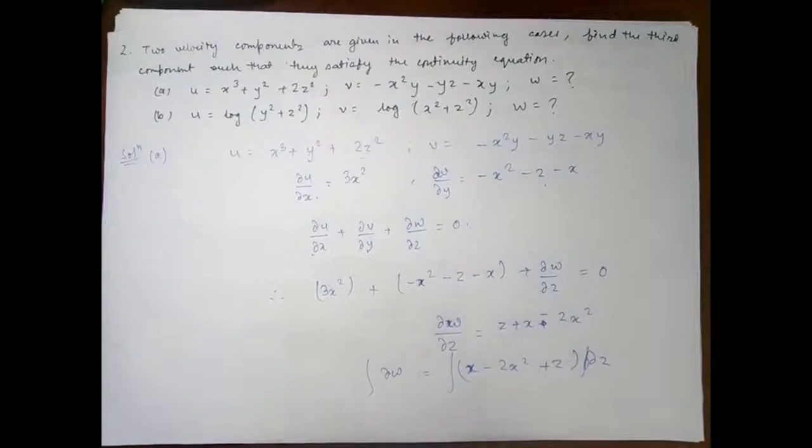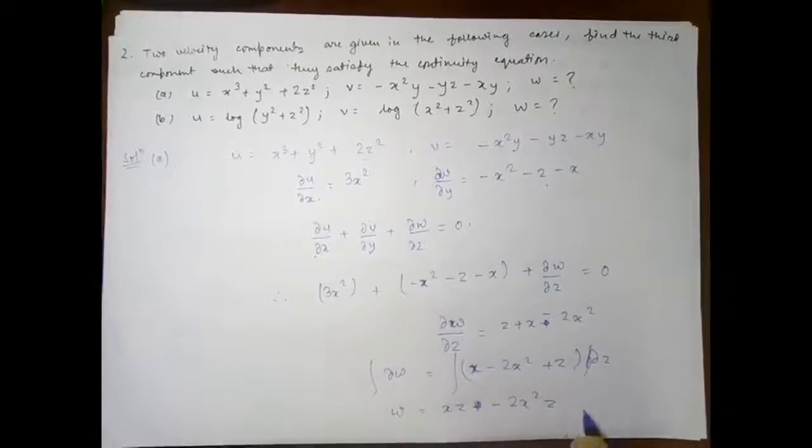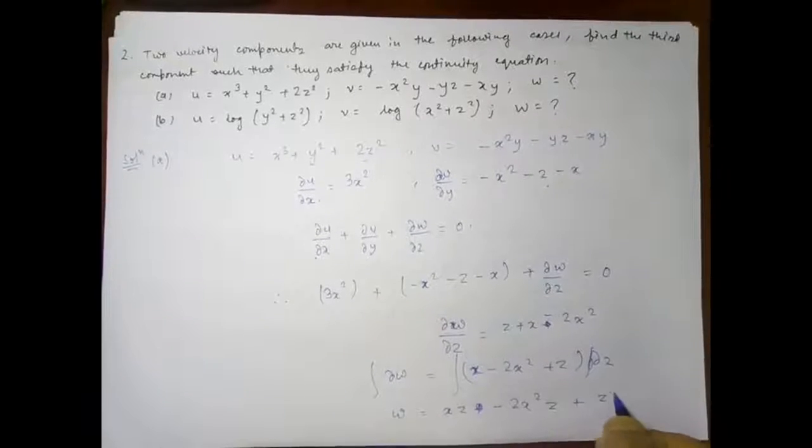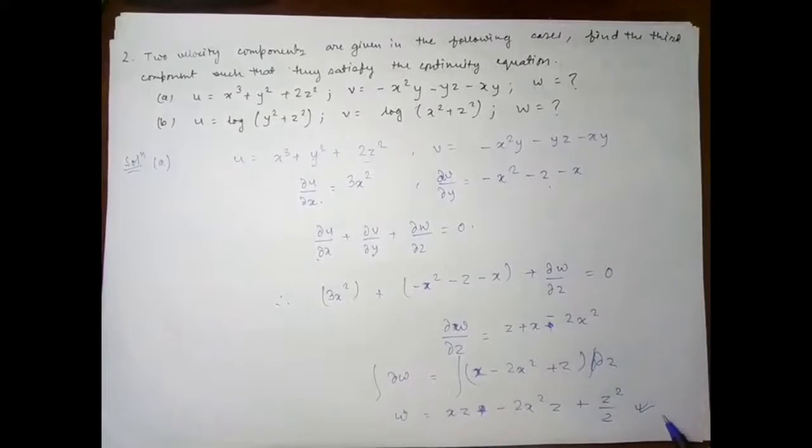Upon integration we will get w equal to, x on integration will become xz, minus 2x square z, and this one will become plus z square by 2, and thus this is the w component.